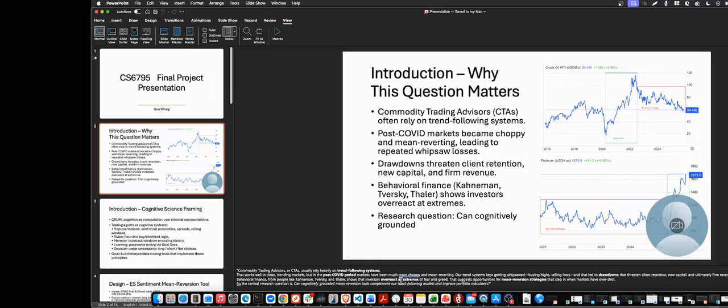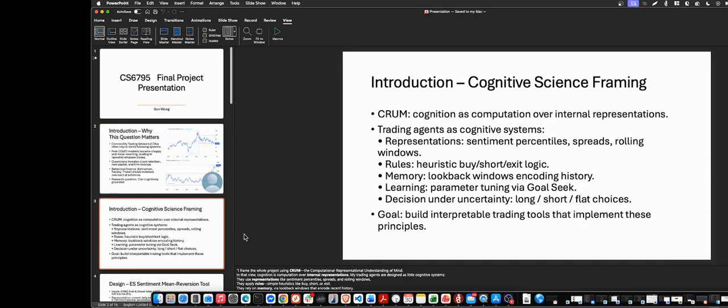Our trend system keeps getting whipsawed, buying highs and lows, and that led to drawdowns, threatening client retention, new capital, and ultimately firm revenue. Behavioral finance from people like Kahneman, Tversky, and Thaler shows that investors overreact to extreme fears and greed. This suggests an opportunity for reversion strategies that step in when markets have overshot. So the central question is, can a cognitively grounded reversion tool complement trend following models and improve portfolio robustness?